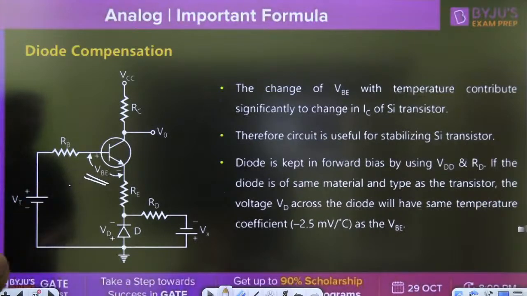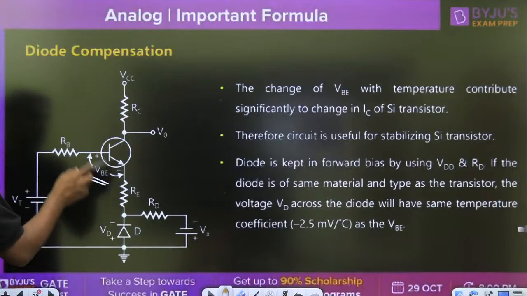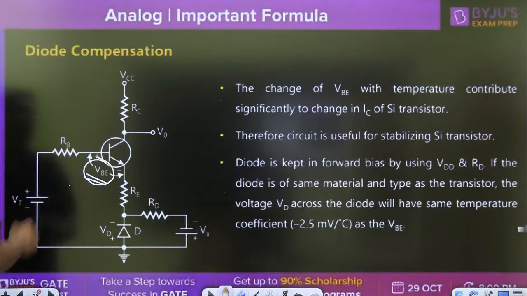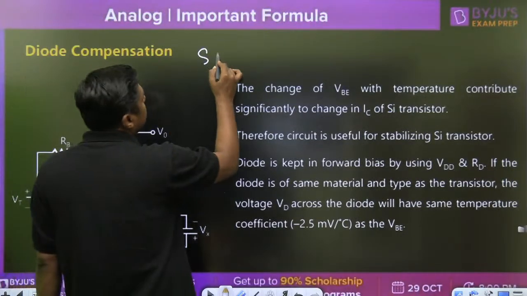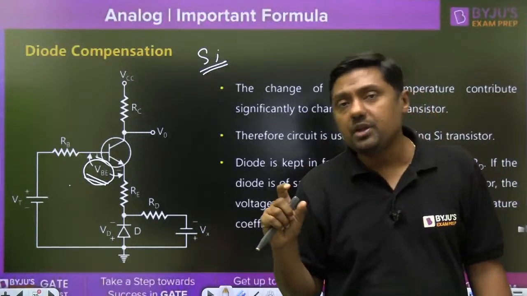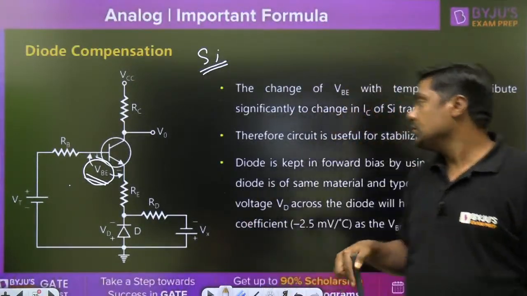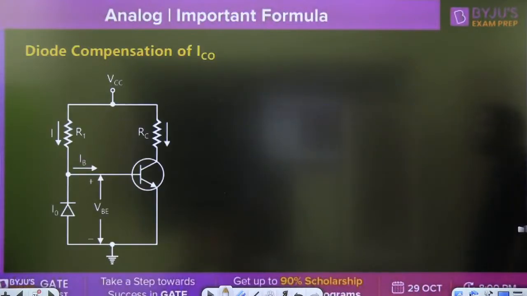So this is diode compensation, especially to compensate the effect of VBE, and this is important for silicon transistors, because in silicon transistors the effect of VBE is very high. That circuit is useful for silicon transistors.